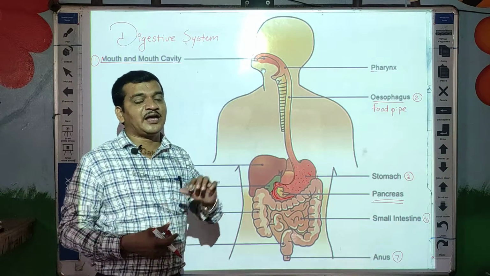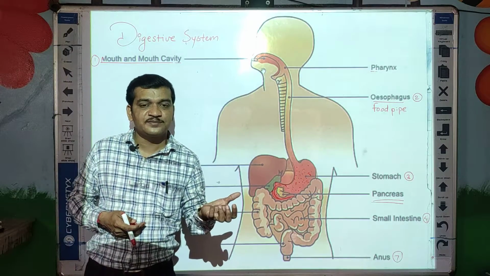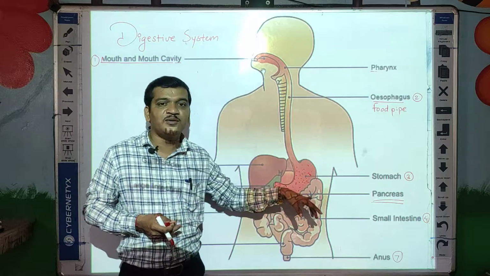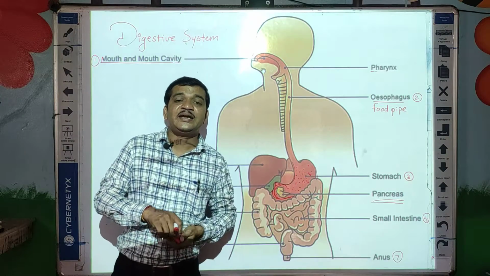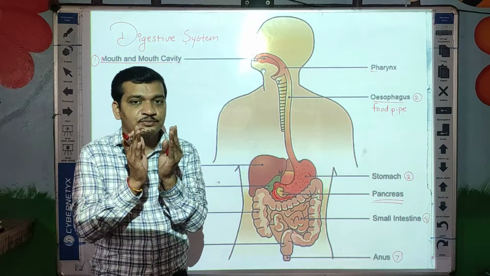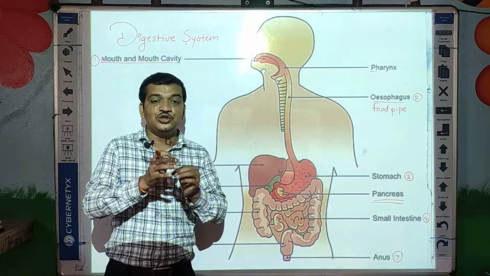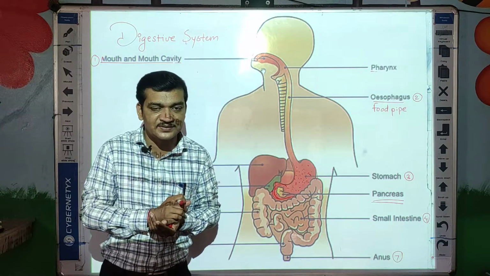The small intestine also produces juices that again act on the soluble form of food, and the inner lining of the small intestine absorbs the nutrients with the help of blood vessels.